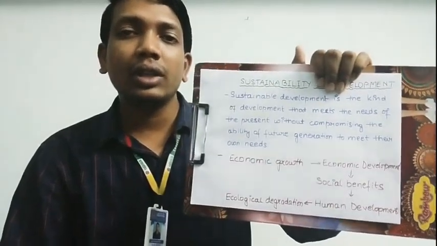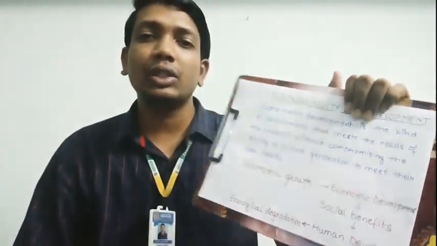Now we would like to see a small example based on that. For example, if we talk about green revolution, already in our 9th standard we have seen about green revolution. This green revolution increases the production.